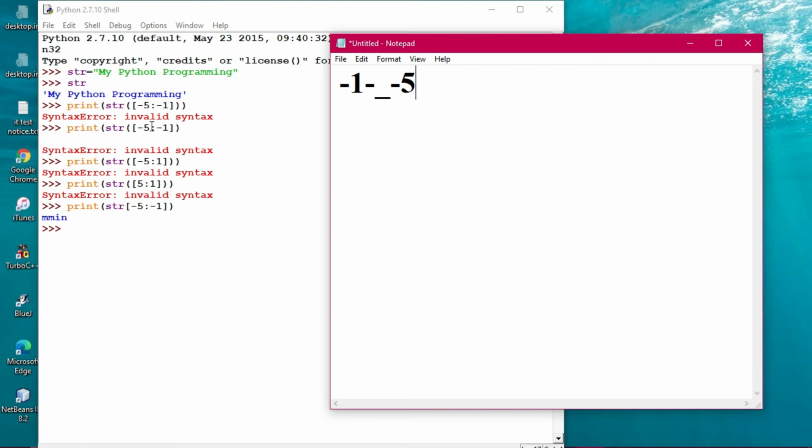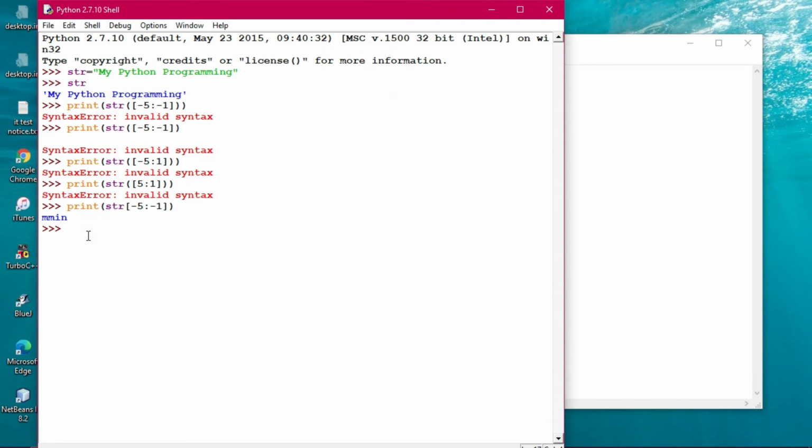When you start at -5, it comes 5 characters backward, 1 2 3 4 5, so it is coming up to n. Then what is happening? That is the final thing. Now what is happening here? You are giving -5. Then what does -1 stand for? -1 plus 5 equals how much? It is giving 4. So from the -5 position, 4 characters, MMIN, have been printed. MMIN has been printed.